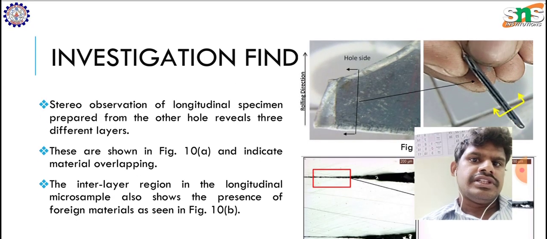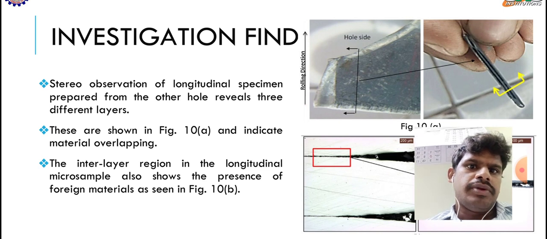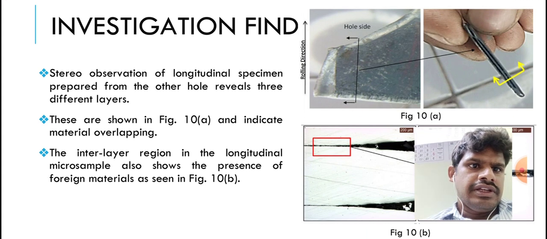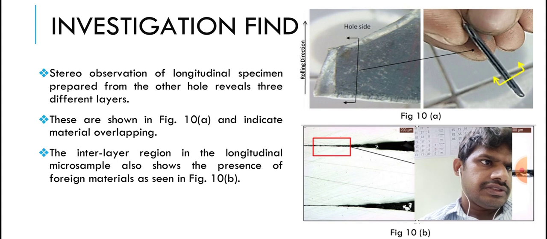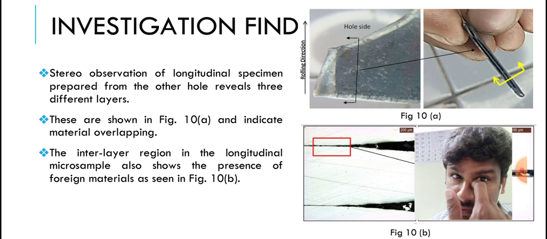Then stereo observation of a longitudinal specimen prepared from the other hole reveals 3 different layers. These are shown in the figure. So in figure 10a we can say that material overlapping occurs. You can see it in the cross-sectional view, which is shown at the side of figure 10a.